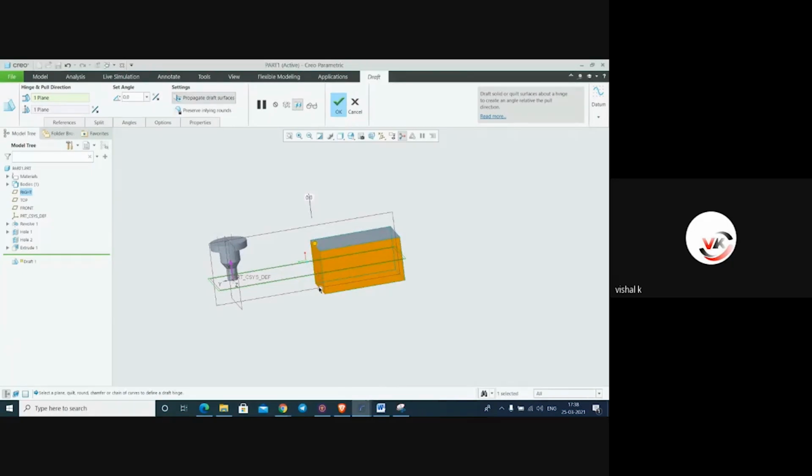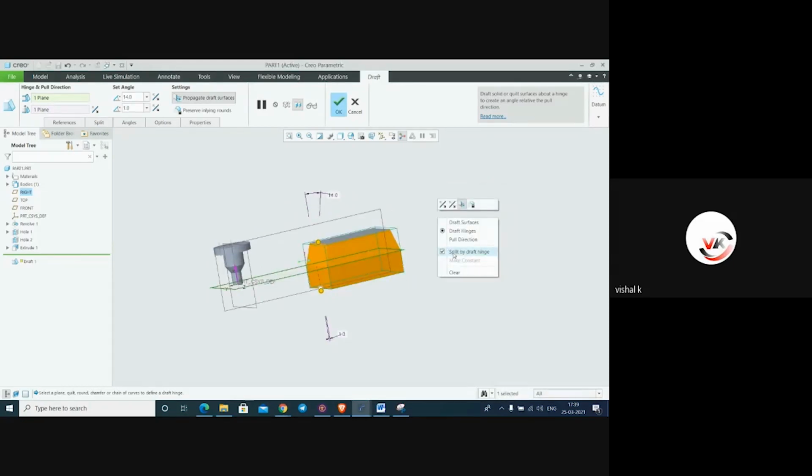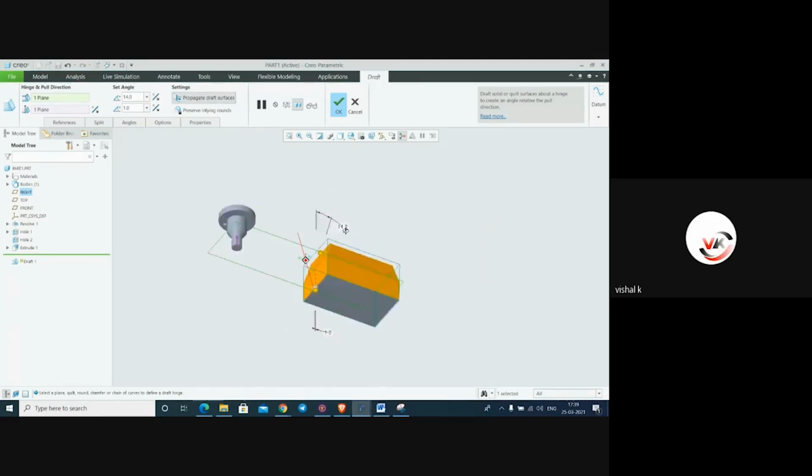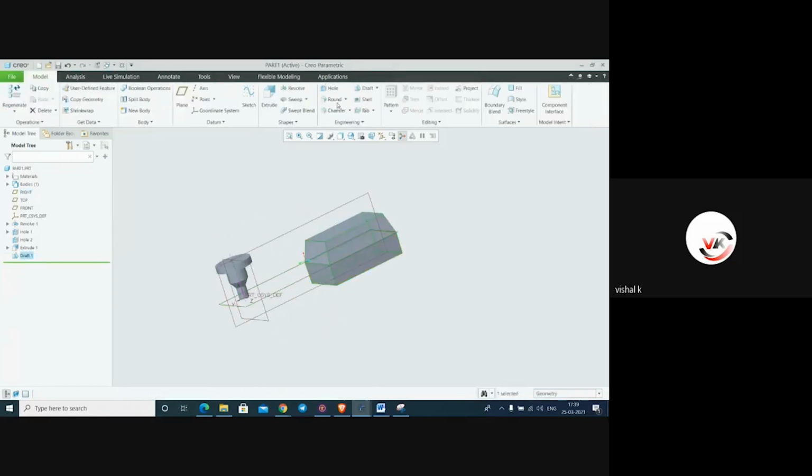Now from here we can split. Something goes wrong here. Make it split. Here we have to select this option, split by draft hinge. Both side different draft we can show here. Okay. Now another one is variable pull direction draft.